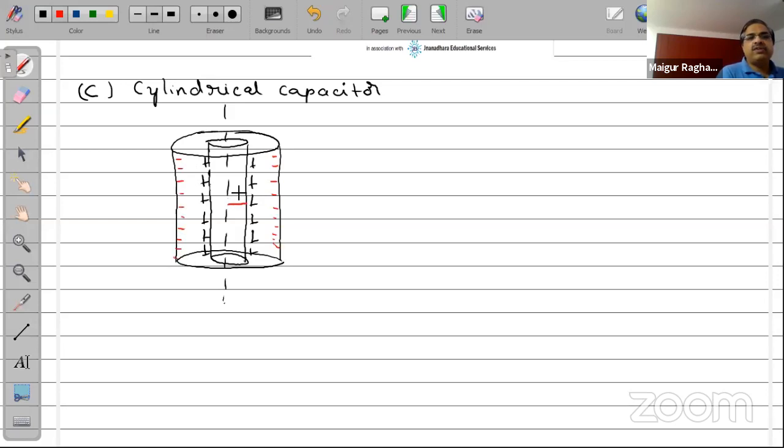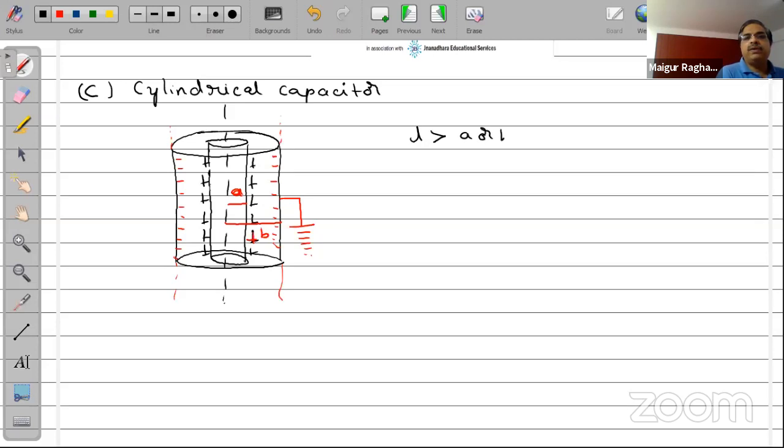The inner cylinder has a radius A, the outer cylinder has a radius B, and the outer cylinder is connected to ground. Now these cylinders are supposed to have a very, very large length. L will be greater than A or B.